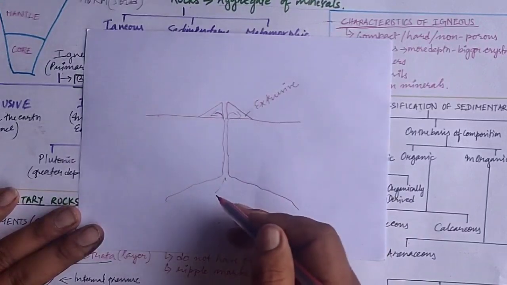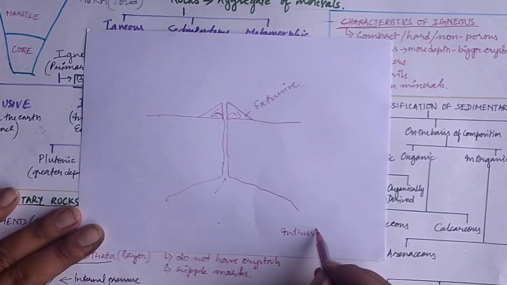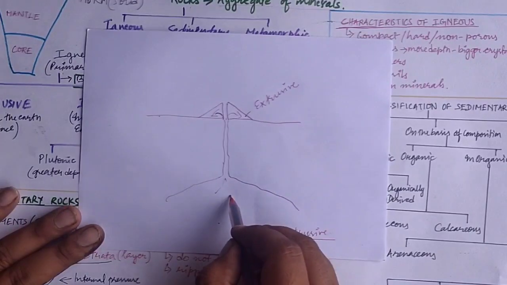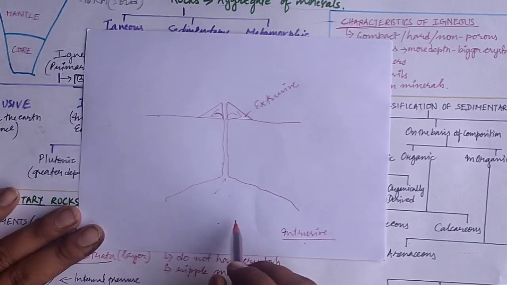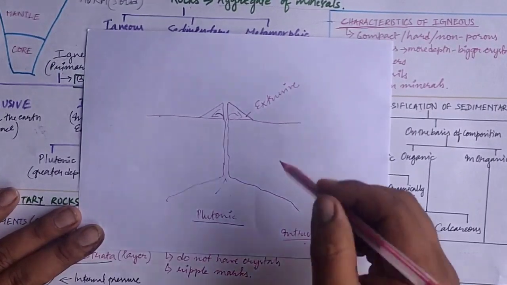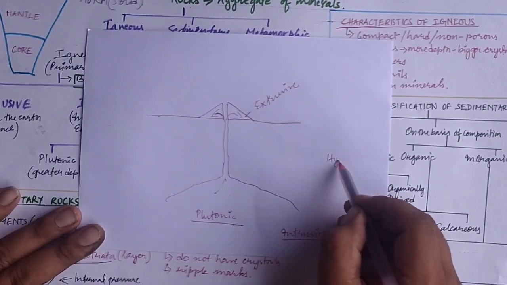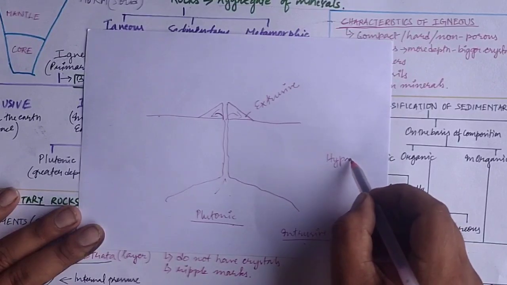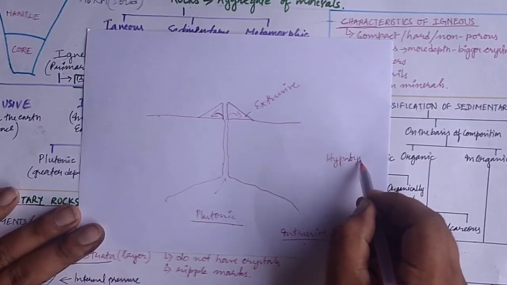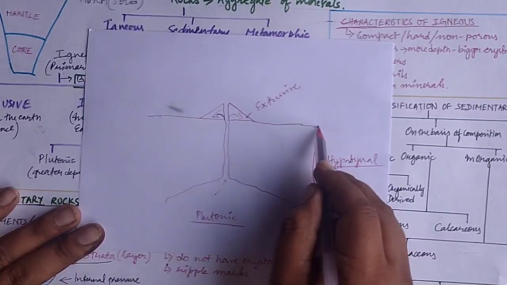Okay, but when it solidifies inside the earth's surface, then we call it intrusive igneous rocks. Now when it forms in the intrusive also, when it forms at greater depth, around the magma chambers, then we call it plutonic rock. And when it forms in between the earth's surface and the plutonic rock, we call it hypabyssal rocks. In between the plutonic and the earth's surface, we call it hypabyssal.